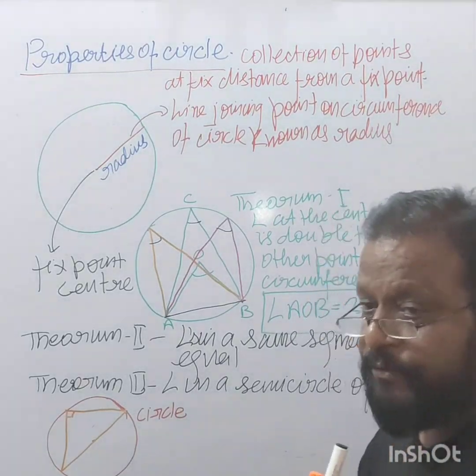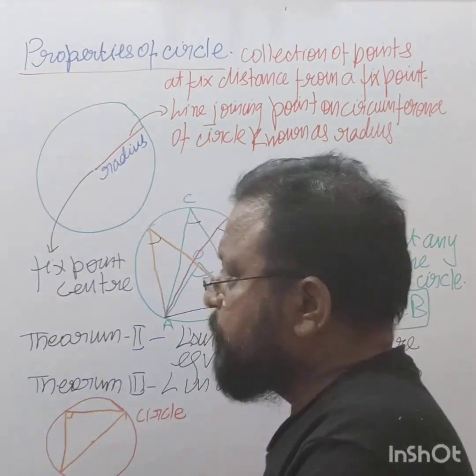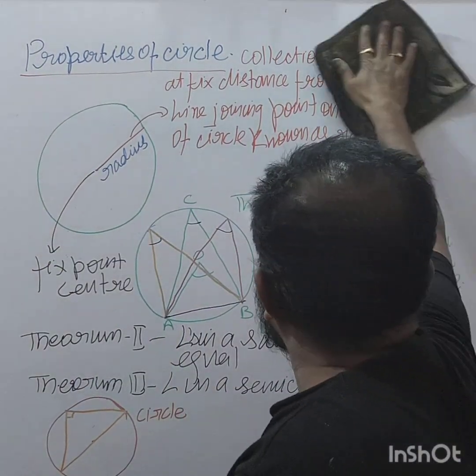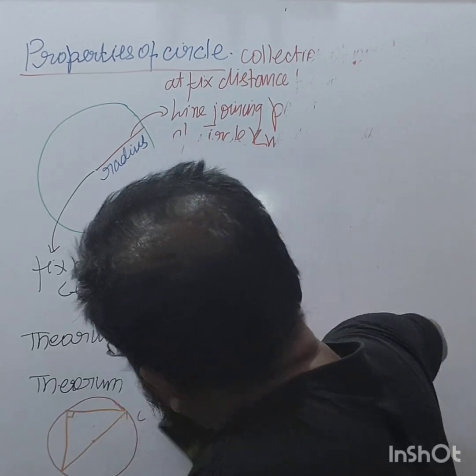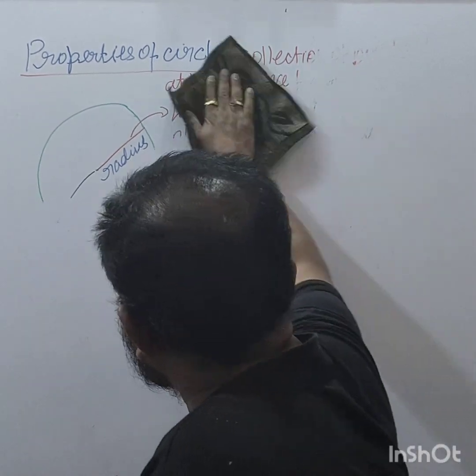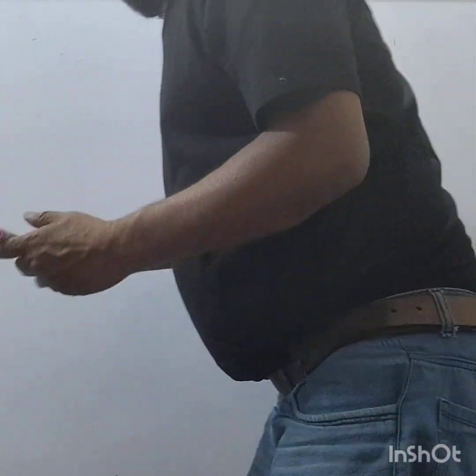Now come to the question. What is your last question? 21. Yes, question number 21.